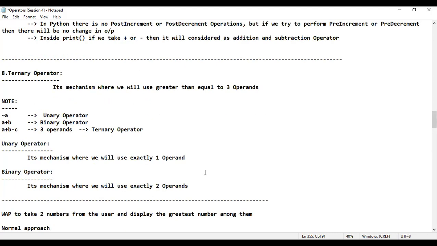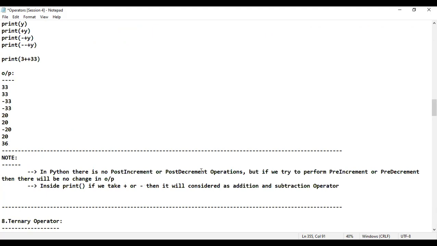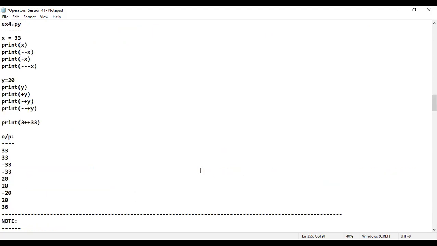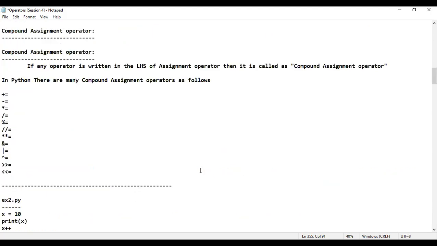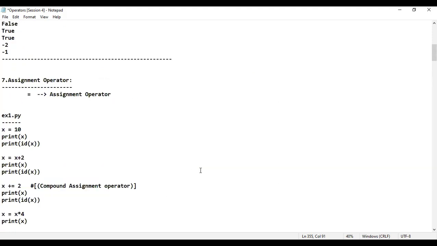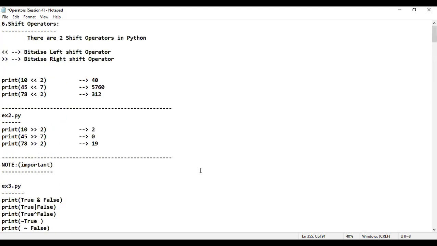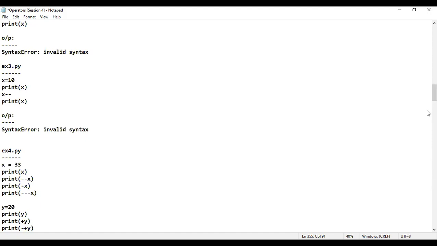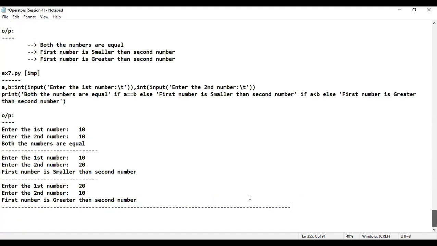And you people are clear about what is unary operator, what is binary operator, and is there any scope for pre-increment, post-increment, pre-decrement, post-decrement. That's also you have learned. Next, compound assignment operator also you have learned in this session. Next, assignment operator you have learned. Next, you have learned bitwise left shift operator, bitwise right shift operator in session number 4. Is that clear? Please do respond.